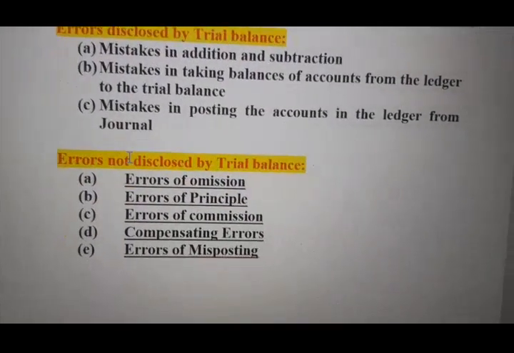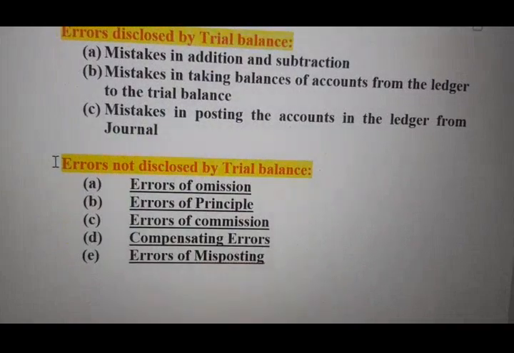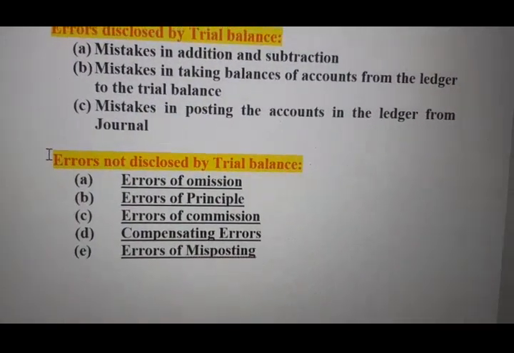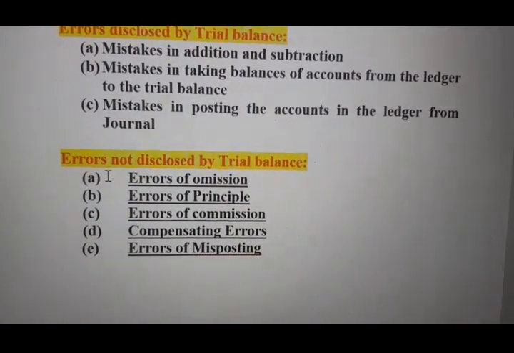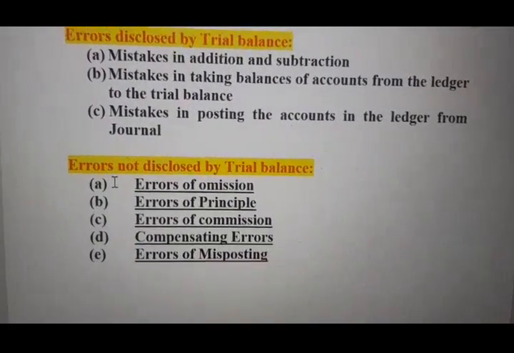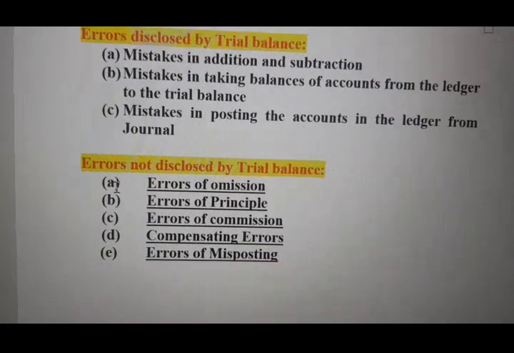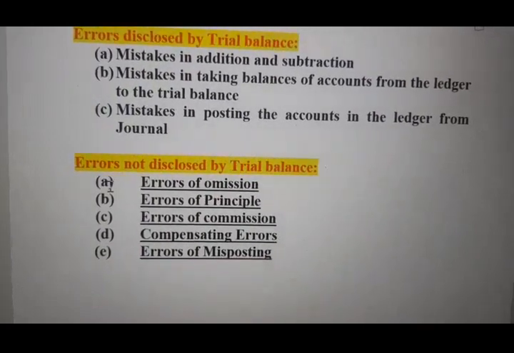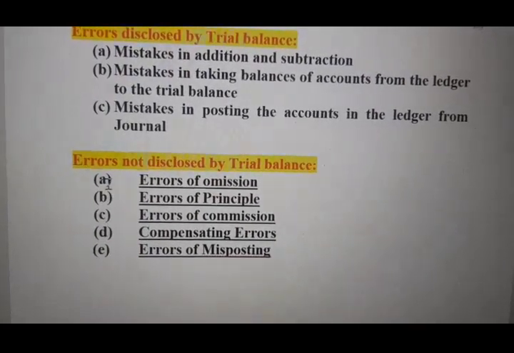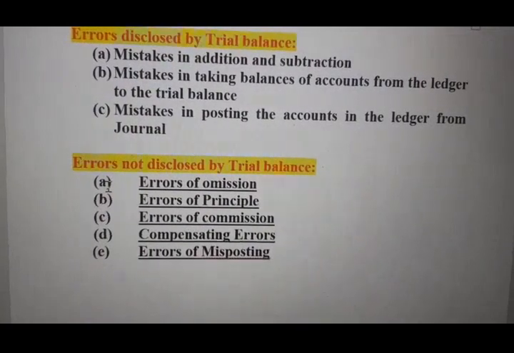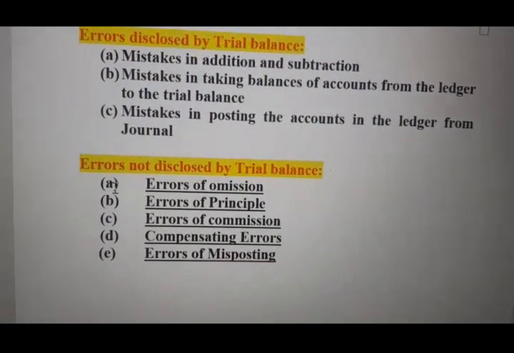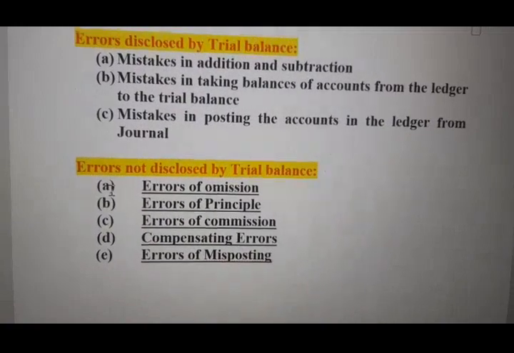Now come to the next. What are the errors which cannot be detected by the trial balance? This kind of question you can get in your examination. First is error of omission. Suppose one transaction happened on a particular day and we have completely forgotten to enter that transaction.